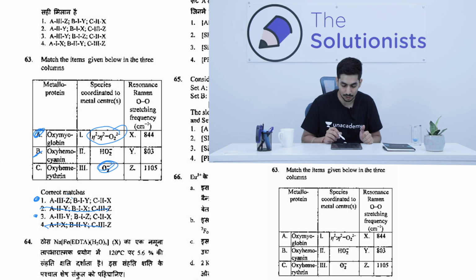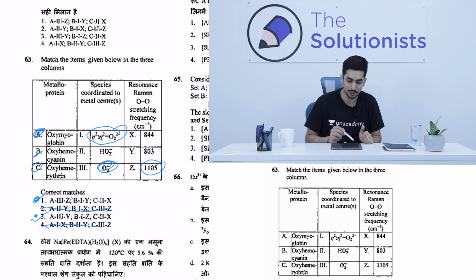Now again, what I have to see? Now hemerythrin. So hemerythrin, option number C will definitely be C2. So now we are left with options 1 and 3. The next thing we have to do is the stretching frequency. Now the stretching frequency, I am very sure for myoglobin, it is O2 minus, and O2 minus has a stretching frequency of around 1105. This I have from the reference books I have recommended a lot. So this is given in Huheey, that it is 1105, right? So there is only one option, I think, with A3 and Z, because this is the correct explanation, A3Z.